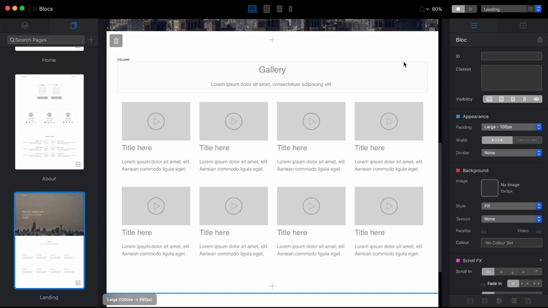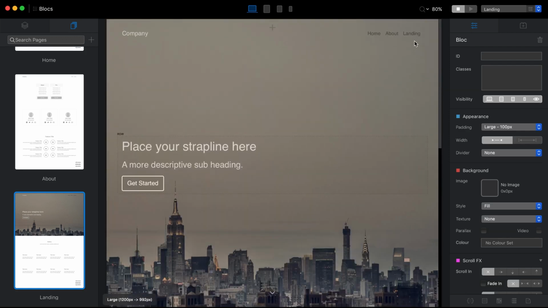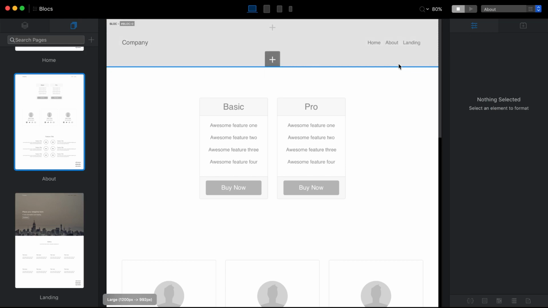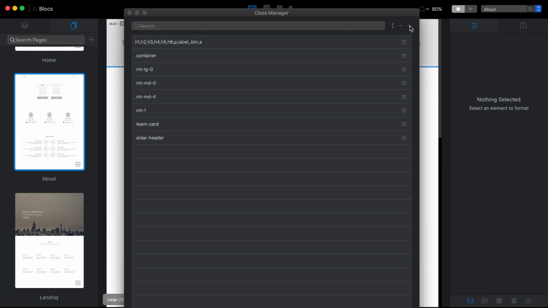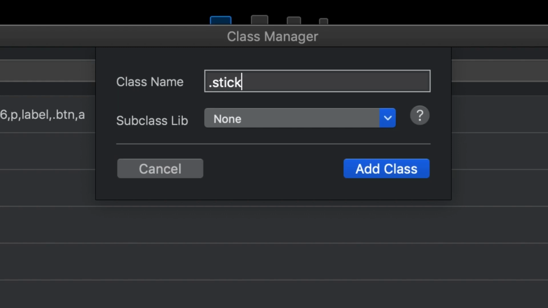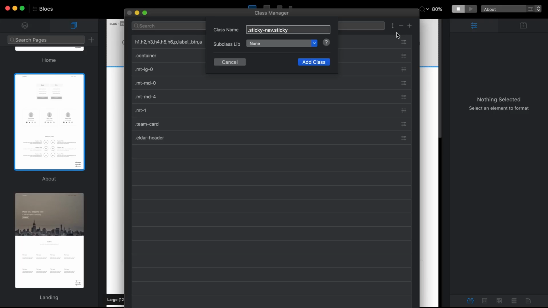So the class we're going to use to change this sticky navigation is the same class we will be using to change the sticky navigation for the regular page. So you probably already know this class, it's very popular, and it is nav.sticky. So just memorize this class because I'm using it for all of my projects.